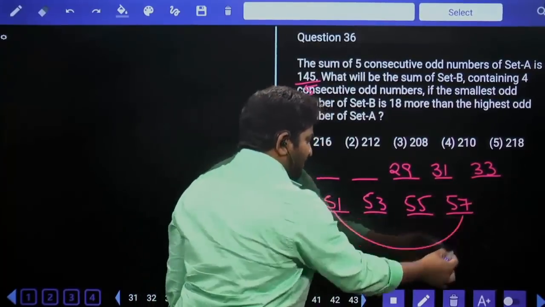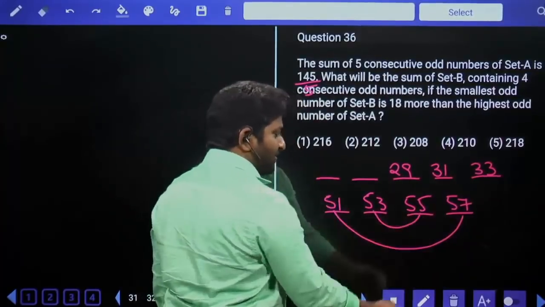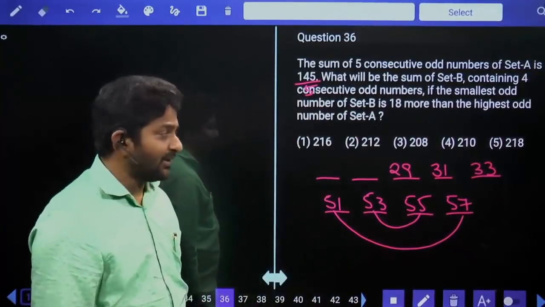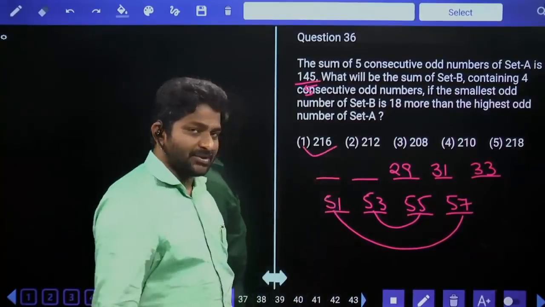Now the sum of these two numbers is 108 and the sum of these two numbers is also 108. 108 plus 108 is equal to 216. First option is the answer.